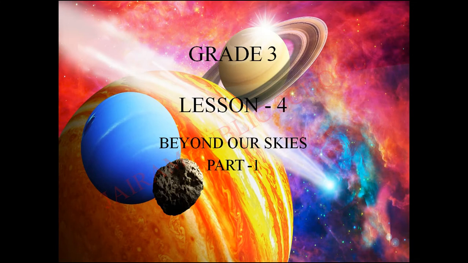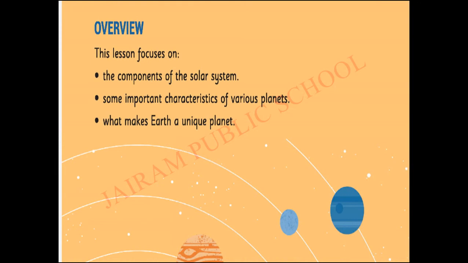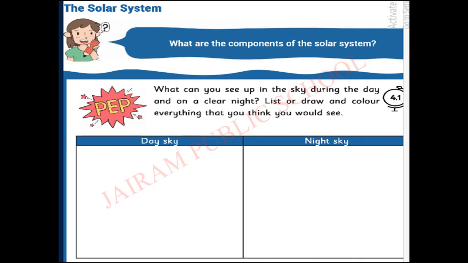Today we are going to start our new lesson. What is our new lesson? Lesson 4, Beyond Our Skies, Part 1. In this lesson we are going to focus on the components of the solar system and some important characteristics of various planets. What makes Earth a unique planet? What is our first topic? The solar system. What are all the components of the solar system? The sun, moon, asteroids, meteoroids. These are all the components of the solar system.